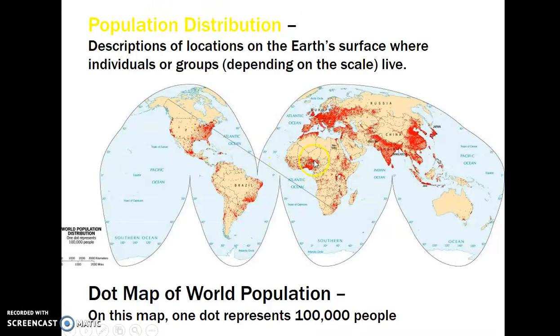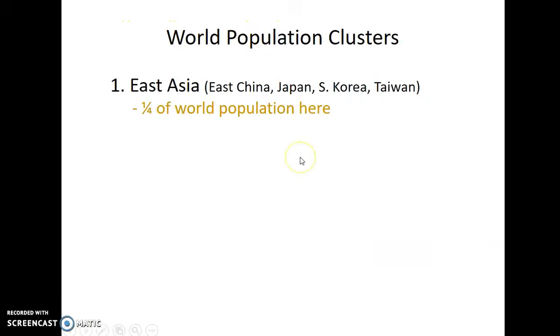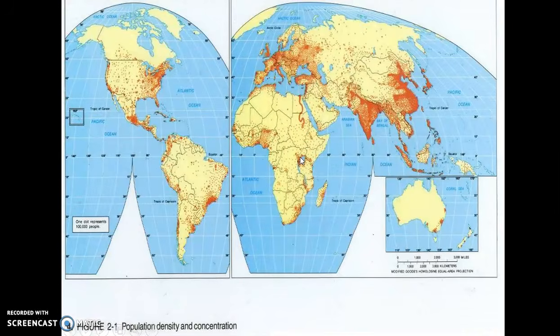The other large cluster would be here in Western Africa. You see this is Nigeria. This is a clustering here in North Africa. So again, here we have that same map, just a little bit more large scale in its presentation. You see this? This is the Nile River. You see that? This is all Sahara Desert. These people are clustered along the Nile River.